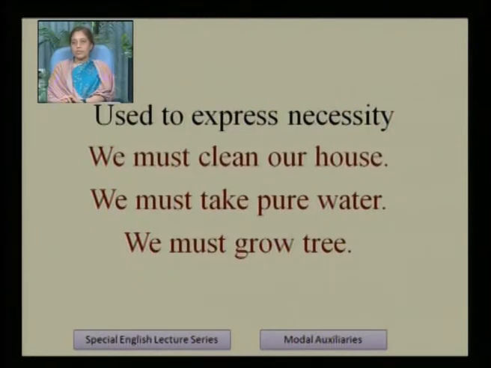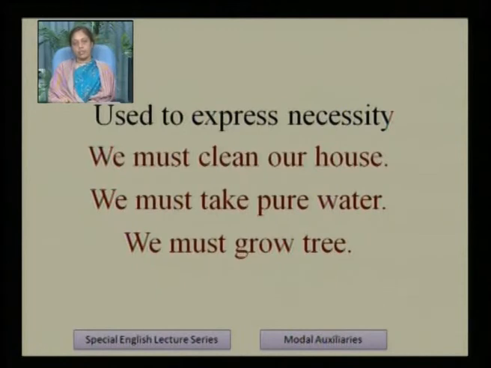It is used to express necessity. When we have to express necessity, at that time also we have to use must. We must clean our house. We must take pure water. We must grow tree. We understand that which sentence is more necessary and which is not. So if we have to express these type of ideas, then we use must.